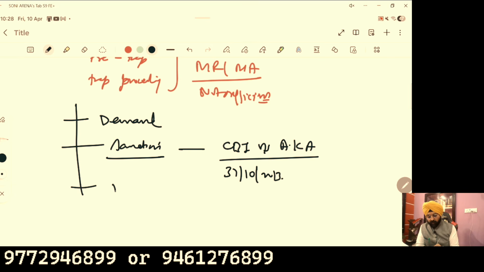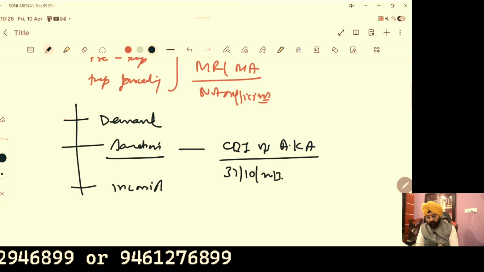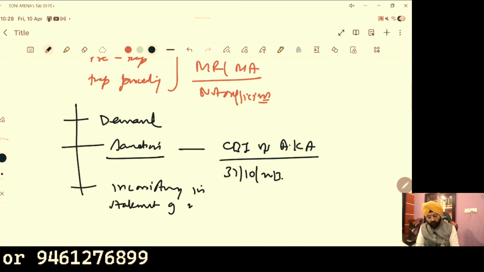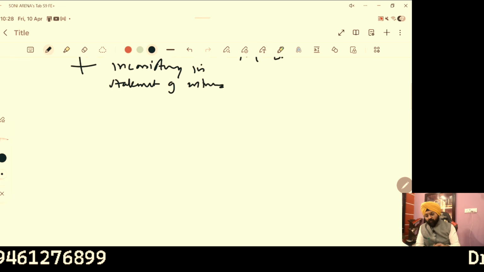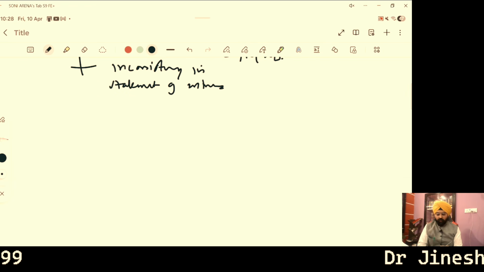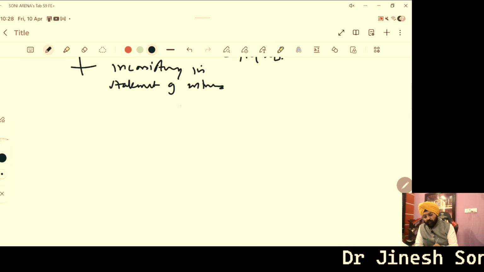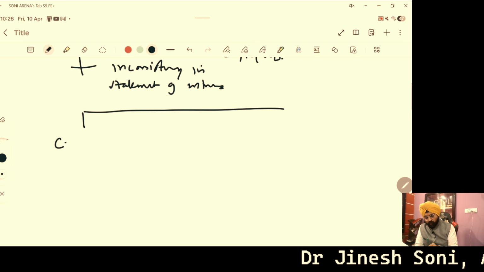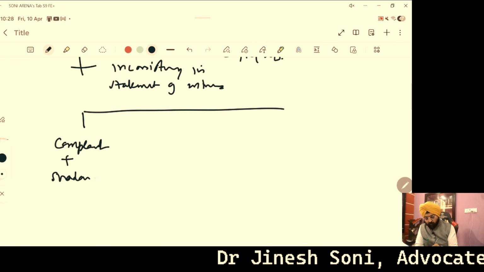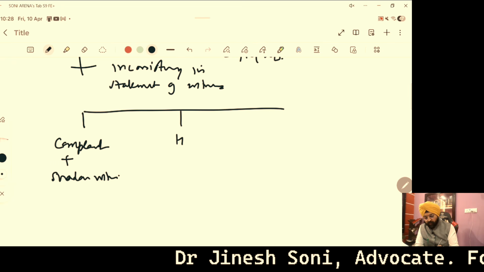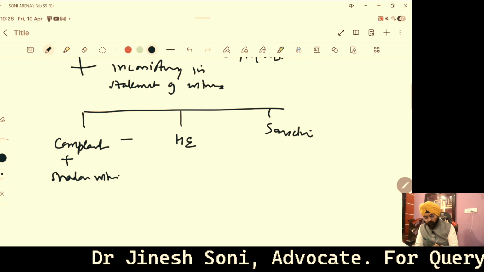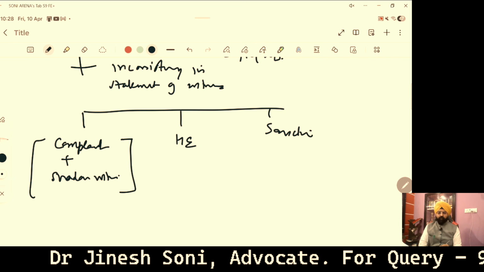And apart from that, there is inconsistency in the statement of witnesses. So basically, whenever we are going to observe our case, do review first before proceeding. Because we are having three types of witnesses. Number one, complainant plus shadow witness. Number two, hearsay evidence. And number three, sanction. So basically, complainant and shadow witness are the material witnesses.